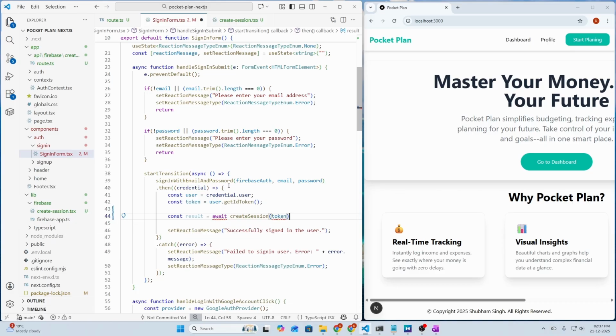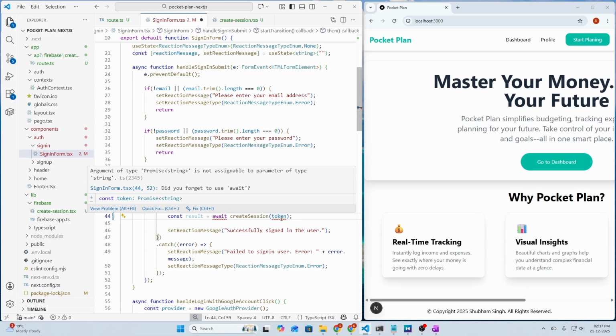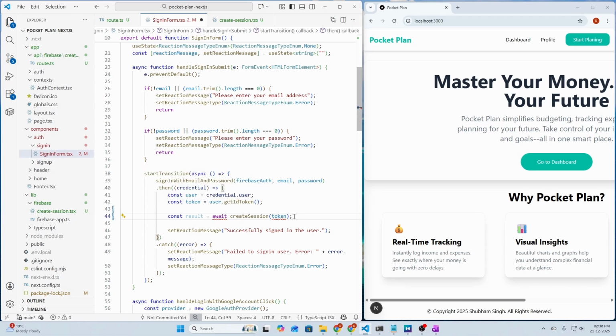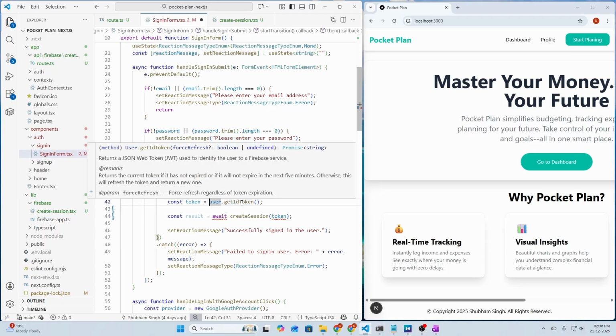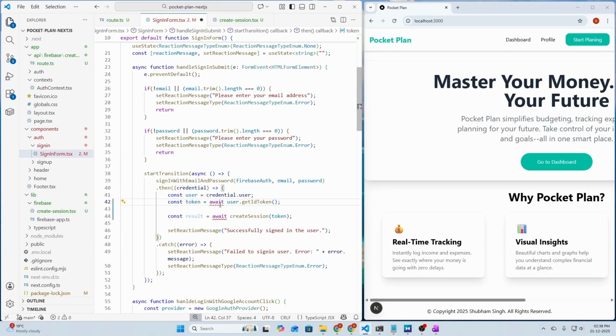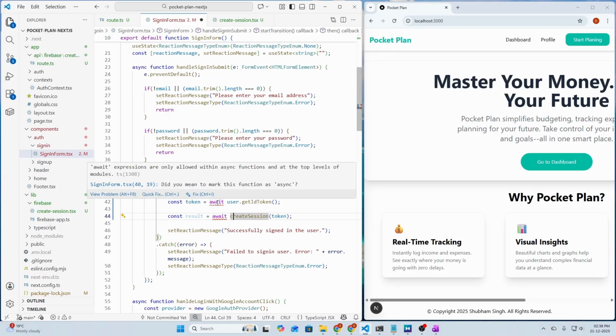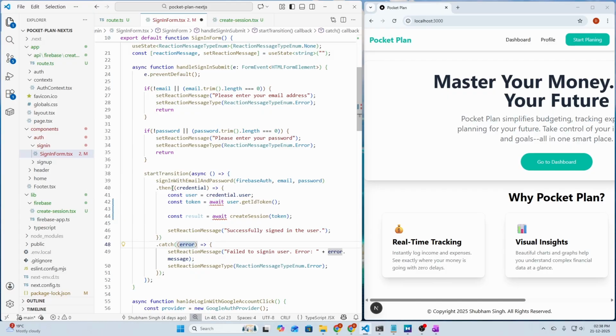So let's pass the token here, and it is giving some error: argument of type Promise<string> is not assignable to parameter of type string. Actually we need to await here, I think, so it's returning a promise of string. So let's await this call here, and we should be good to go. Then: await expressions are only allowed within async functions. So let's make it an async function here. So async, and everything is good now.